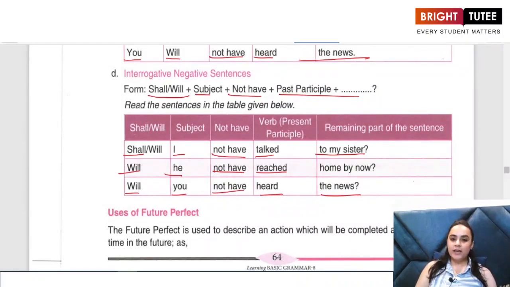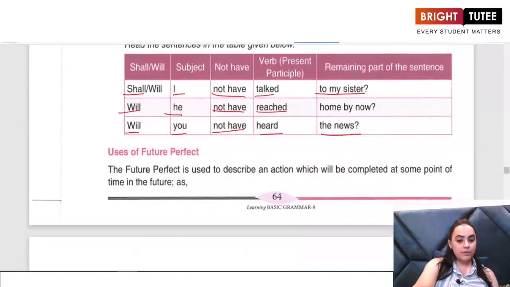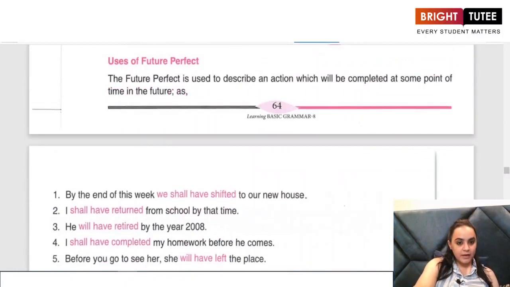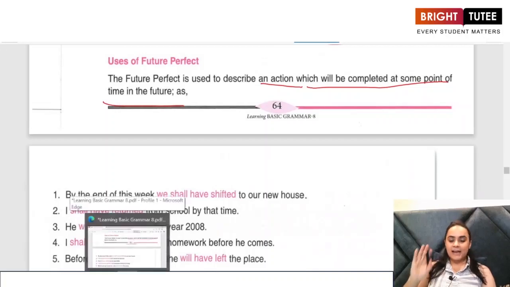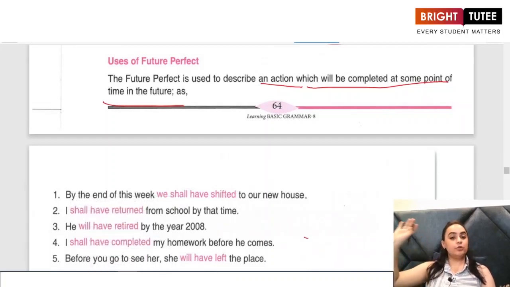Now let us look at the uses of the future perfect tense. The first use of the future perfect tense is to describe an action which will be completed at some point of time in the future. The action will be completed in the future, but at some point of time.